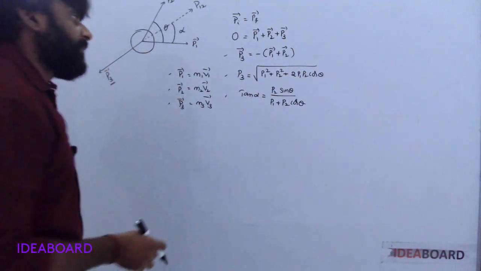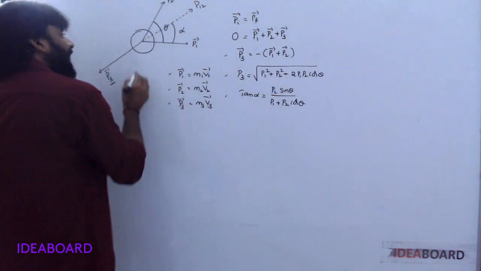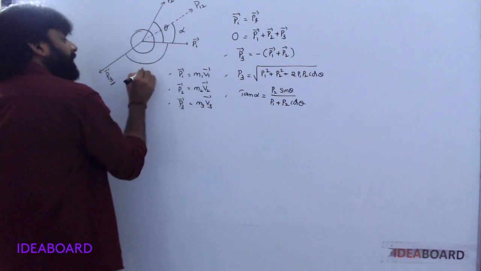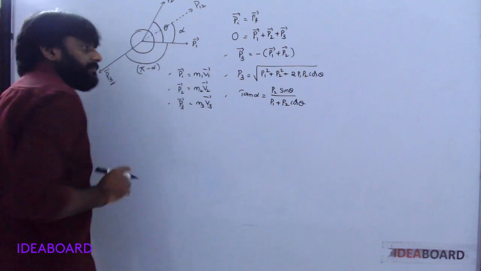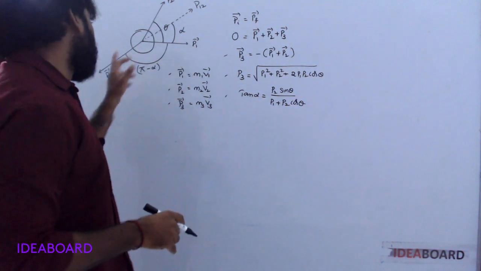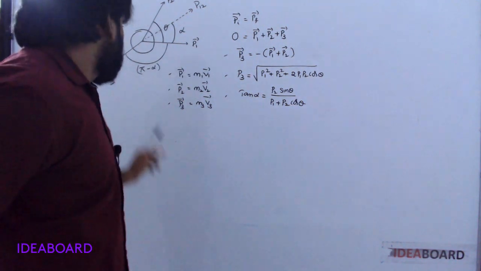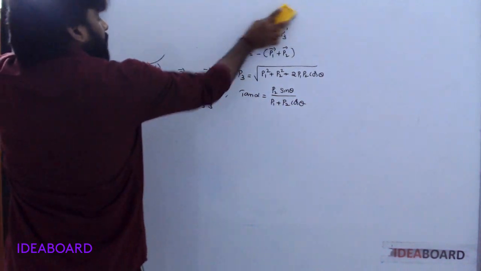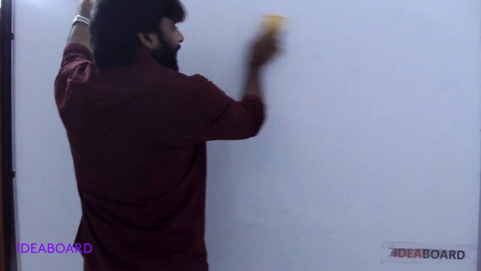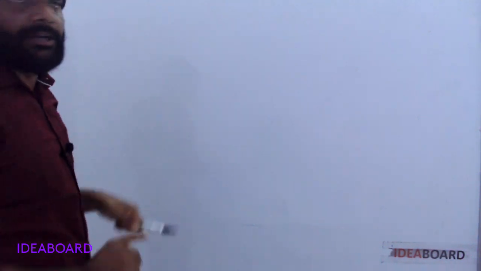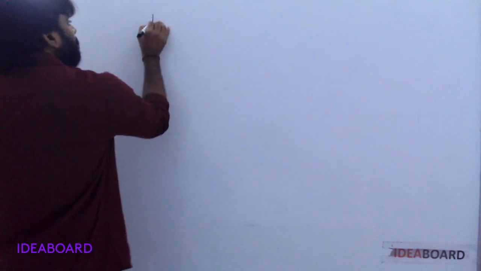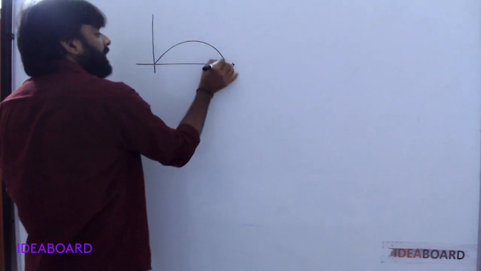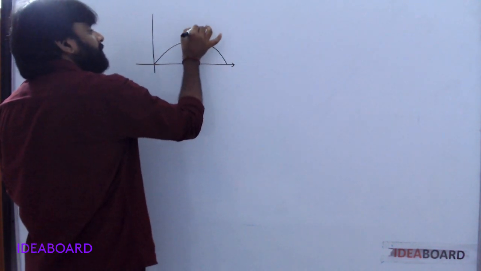The angle between P1 and P3 is pi minus alpha. Understood? Okay. Now, in the projectile case, if the explosion occurs at maximum height.